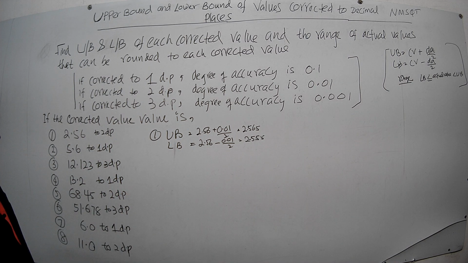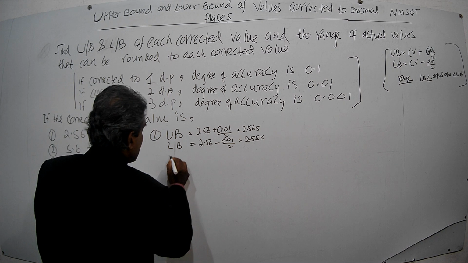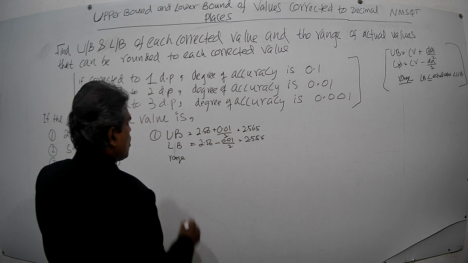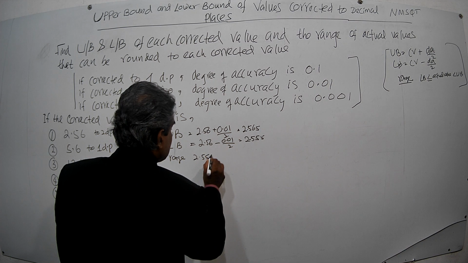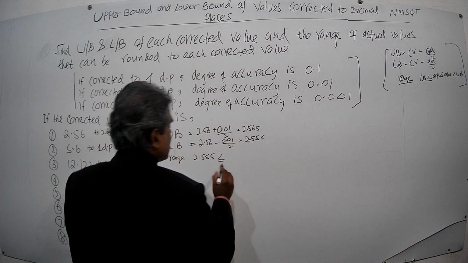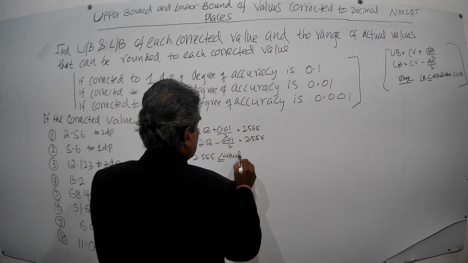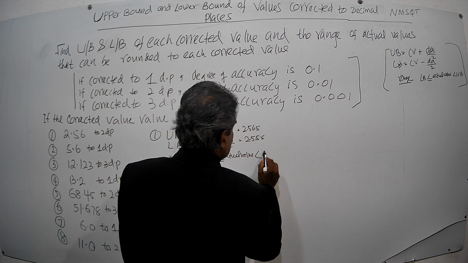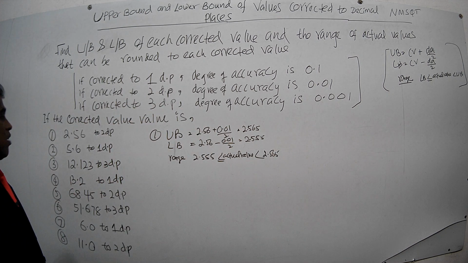Right. Now next one, the range of actual values. The lower bound is 2.555, less than or equal to the actual value, less than the upper bound 2.565. Okay, now next one.